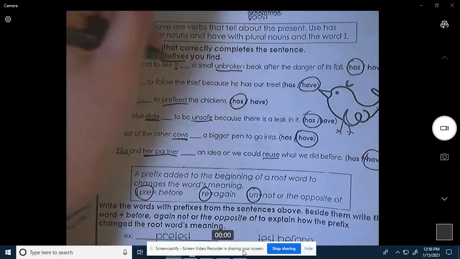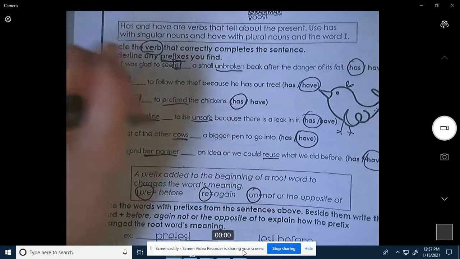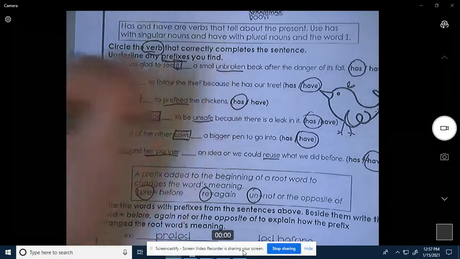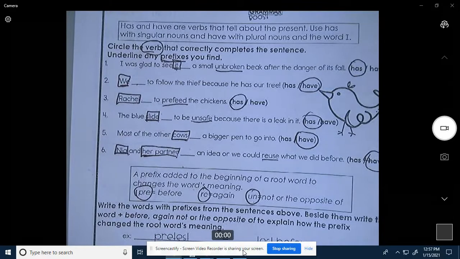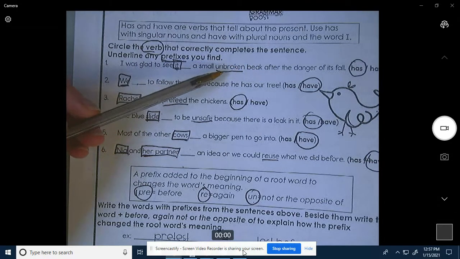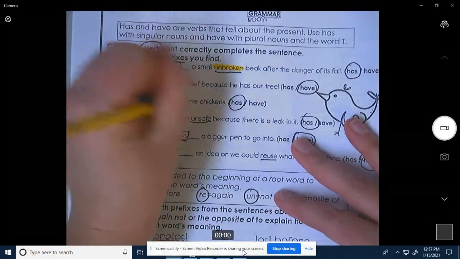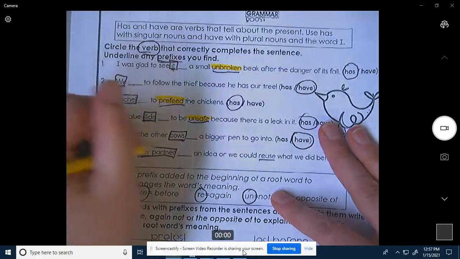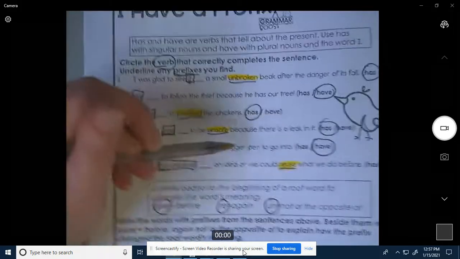Maybe we should box our nouns so that we don't get confused. Let's box our nouns. Because then all of our prefix words are underlined. Okay, so now we have our prefix words that are right here. I'm even going to highlight because I feel like it'll be easier to find them when we use them in just a minute. Okay, so we have 4 prefix words: unbroken, pre-feed, unsafe, and reuse.